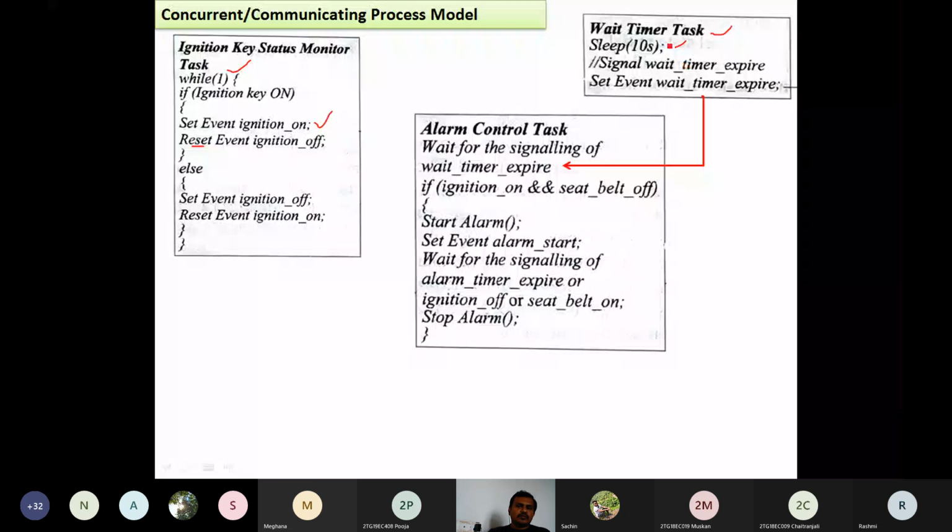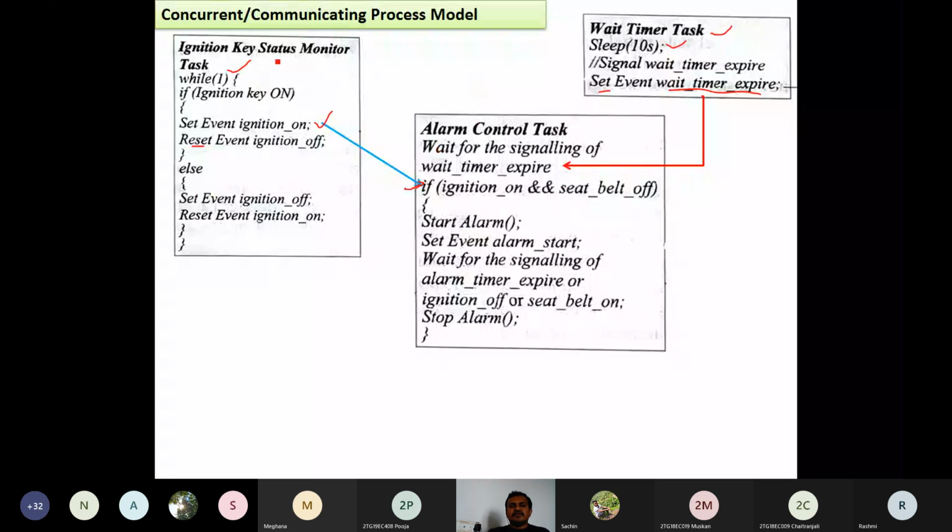Once the 10 seconds is over, the wait timer is going to set the event known as wait timer expire. Once this is over, the task of this wait timer is done, and the alarm control task is going to execute this statement. So what is this statement? If the ignition key is on and the seat belt is off. So first, the ignition key is on.